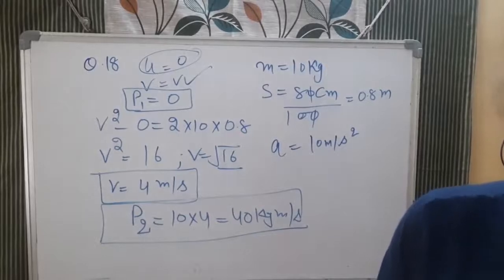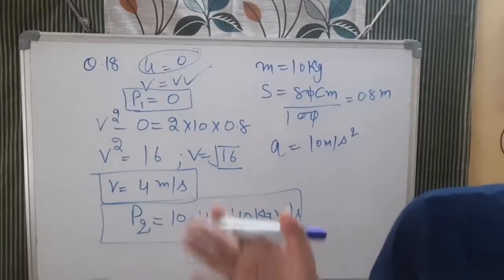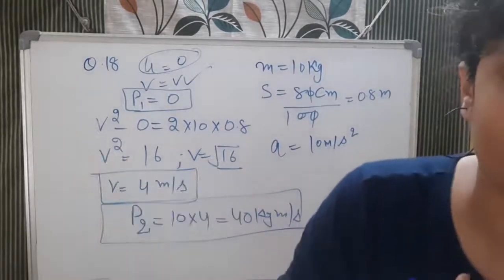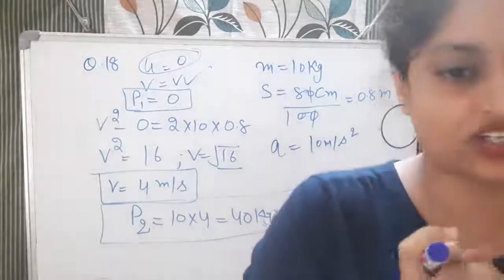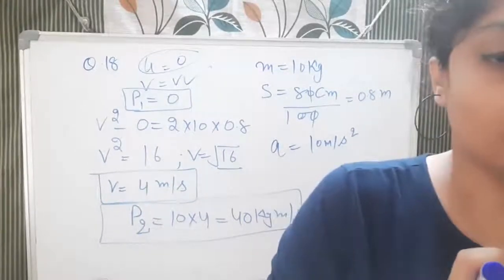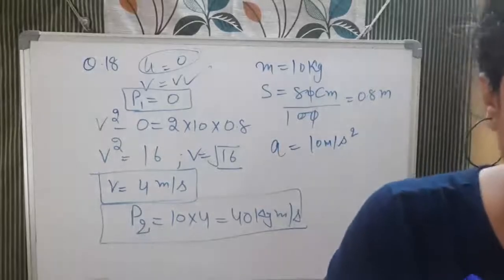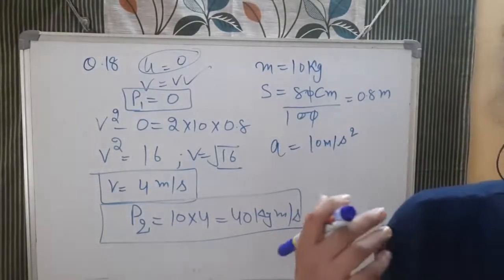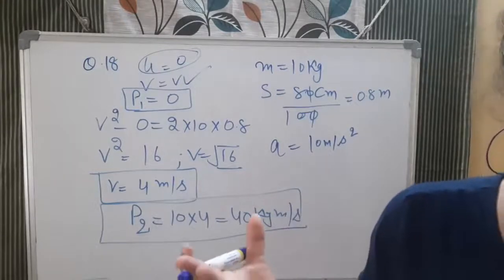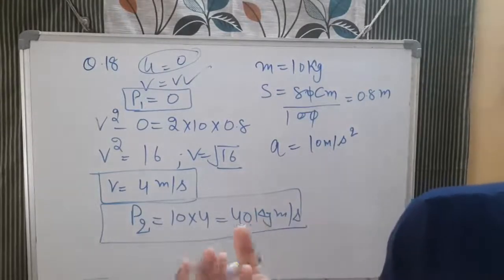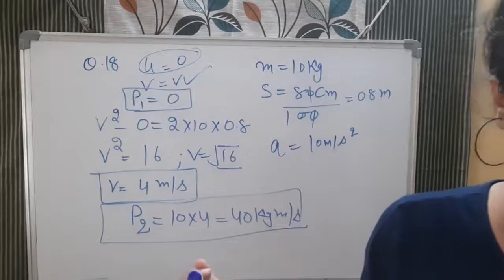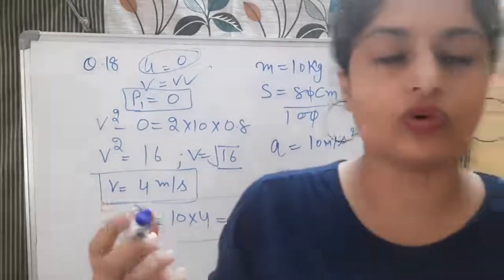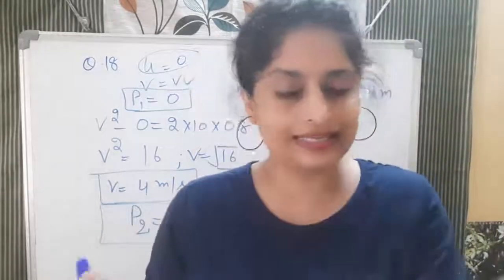Akhtar, Kiran and Rahul were riding in a motor car that was moving with a high velocity on an expressway when an insect hit the windshield and got stuck on the windscreen. So Akhtar and Kiran started pondering about the situation, and Akhtar suggests that the insect suffered a greater change in momentum as compared to the change in momentum of the motor car, because the change in the velocity of the insect was much more than the motor car. So this is correct. Akhtar is saying correct.